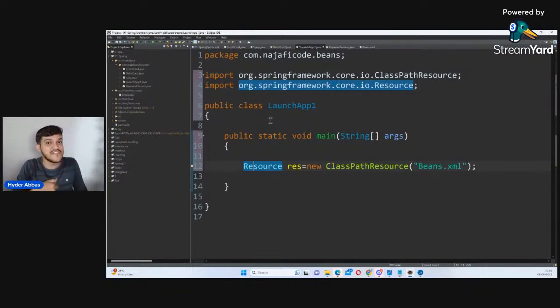Did I add the jar files manually or did I make my Maven do that for me? I made my Maven do that for me. I asked my Maven to add the jar files. Since Maven added all the required jar files, now I'm able to use the classes coded by the Spring Framework team. I'm being very cautious, using every simple term, going step by step. The only thing needed is focus from all of you.